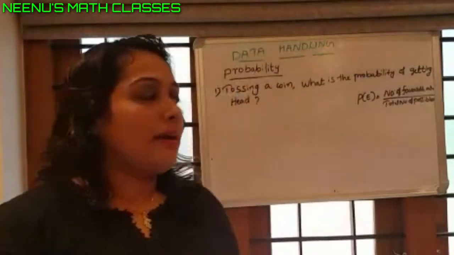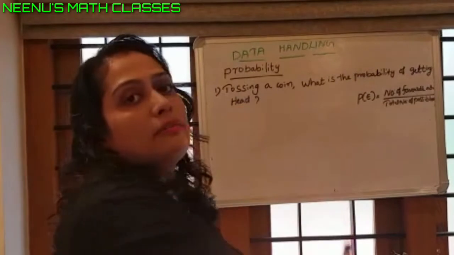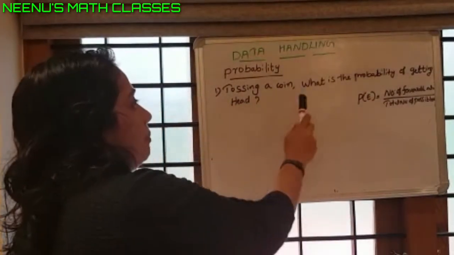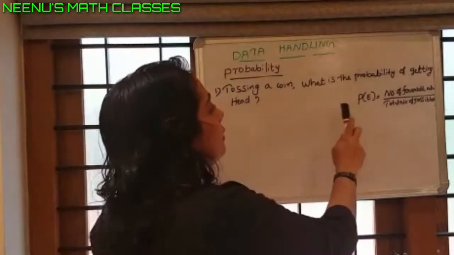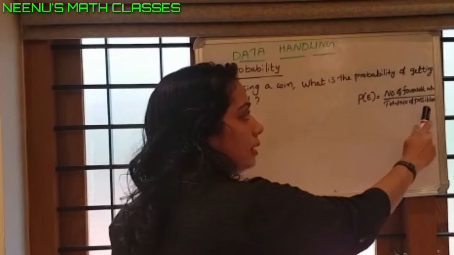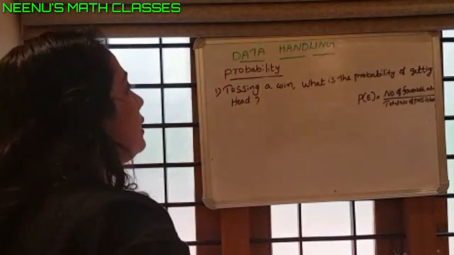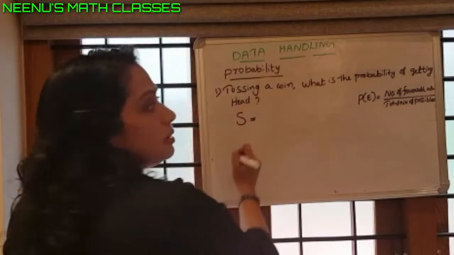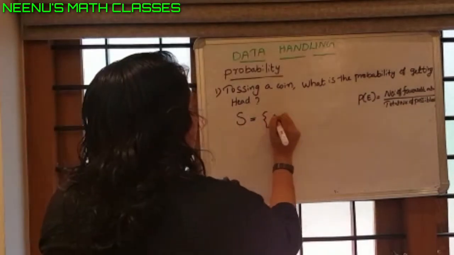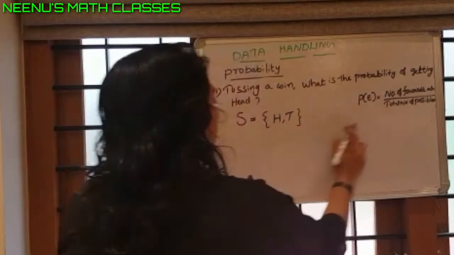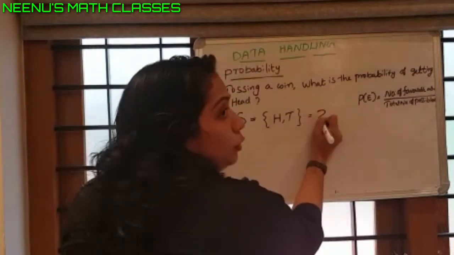Okay. First example, tossing a coin. What is the probability of getting a head? We know that probability of an event equals number of favorable outcomes by total number of possible outcomes. Here, the sample space S is equal to head, tail. The total number of possible outcomes is 2.